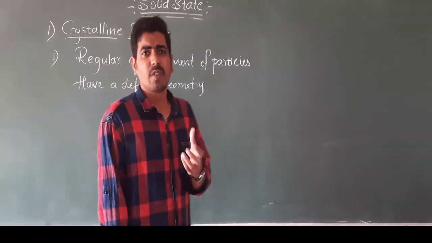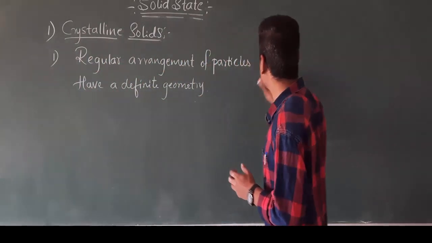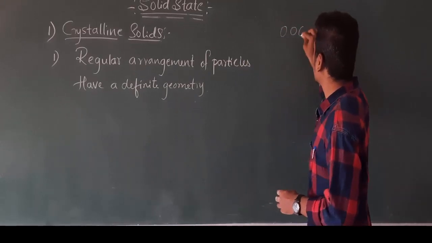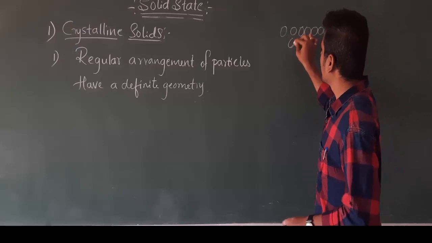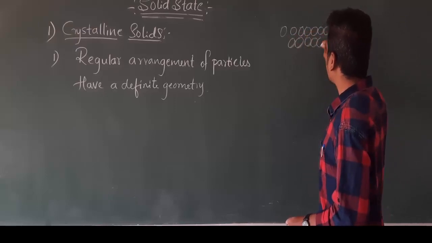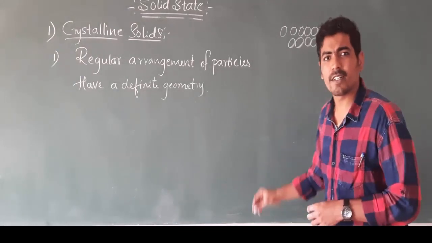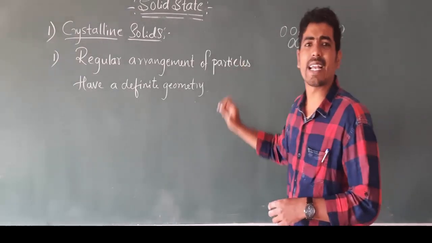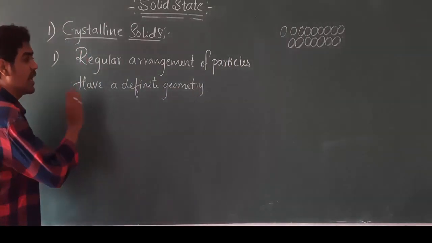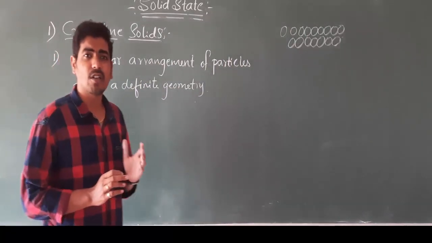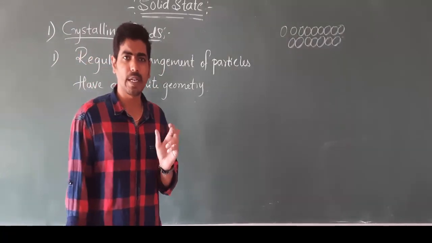Due to that regular arrangement, the particles throughout the crystal are arranged in a regular manner like this, so that the ordered arrangement will be observed in crystalline solids, and hence the shape of crystalline solids is definite, meaning they have definite geometry.